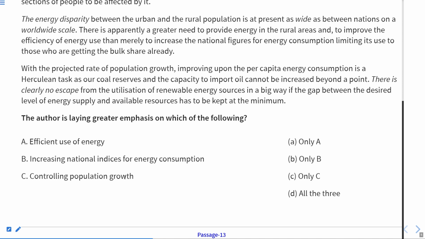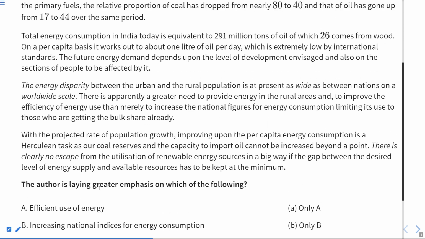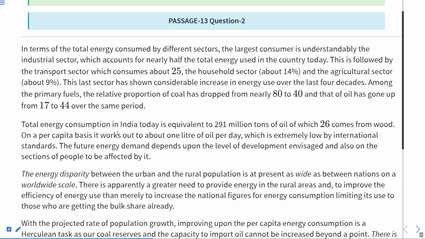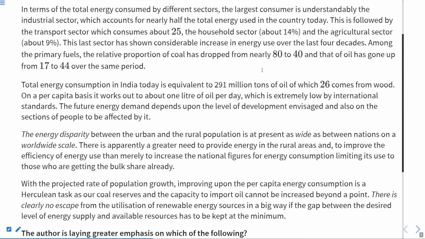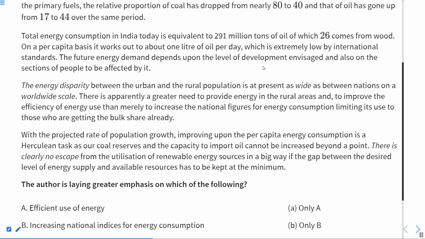Is it only A, only B, only C, or all of these? Is he emphasizing controlling pollution growth as well? Let us see it. In the first paragraph, it is not given like that. And in the second paragraph, we cannot see per capita basis the total energy consumption in India equivalent to 291 million tons of oil. 26 comes from wood. Is there any mention of population growth as well?